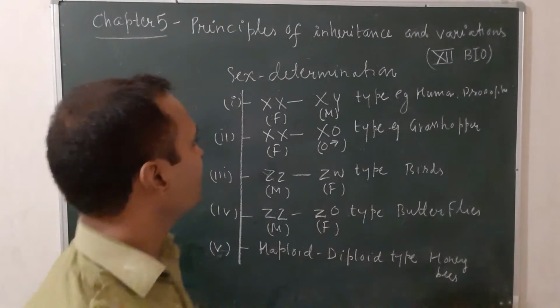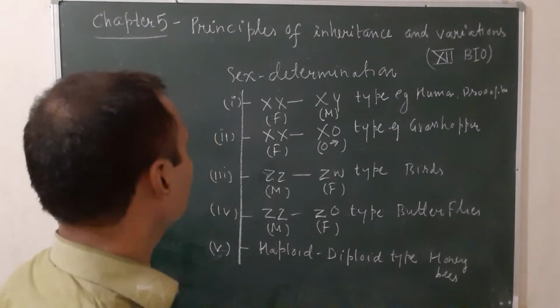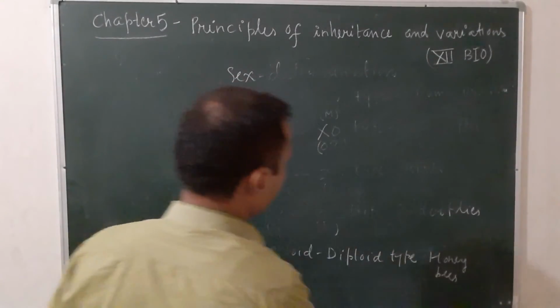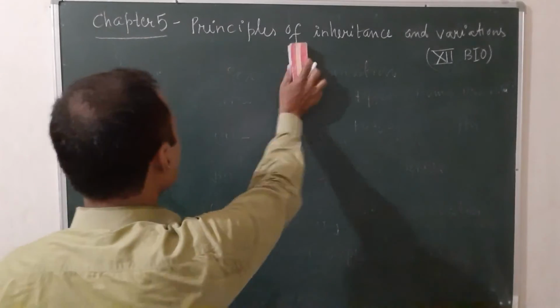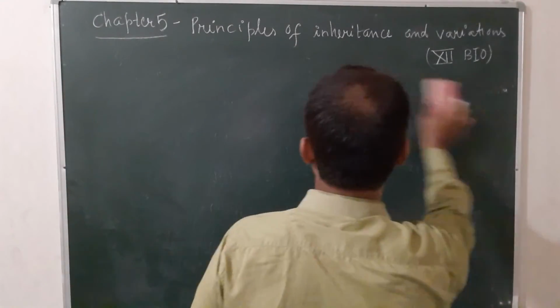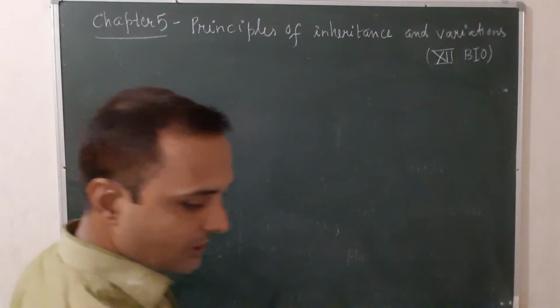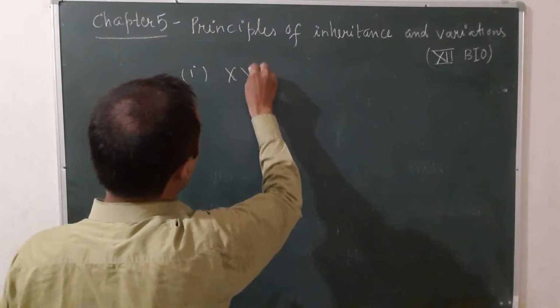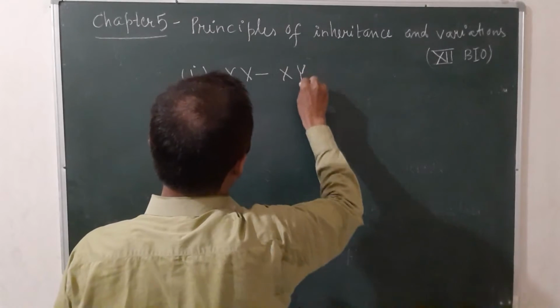Let us see in detail one by one. First one, XX, XY type.